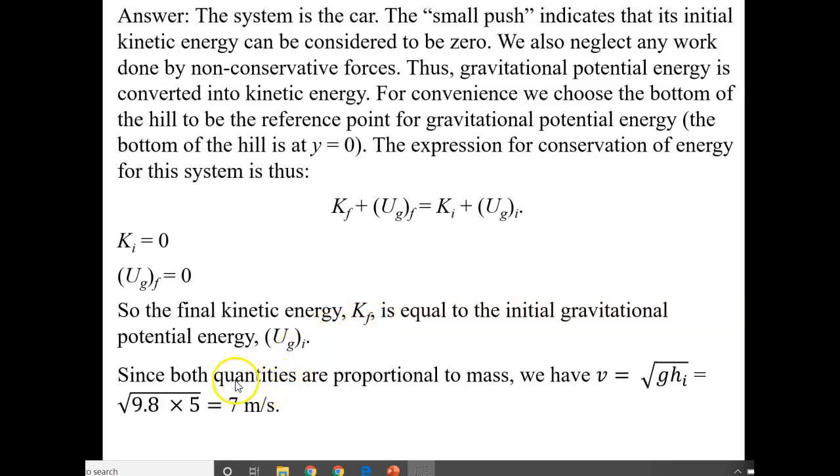Okay, and in both these cases, the masses cancel out, because kinetic energy has mass, potential energy has mass, and since kinetic energy final equals initial potential energy and the mass remains constant, the mass can cancel out. So you're left with essentially 1/2 v squared equal to gh, gravitational acceleration times height.